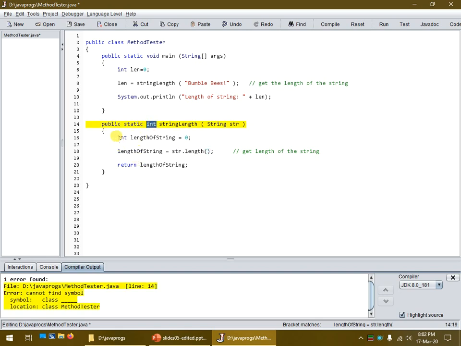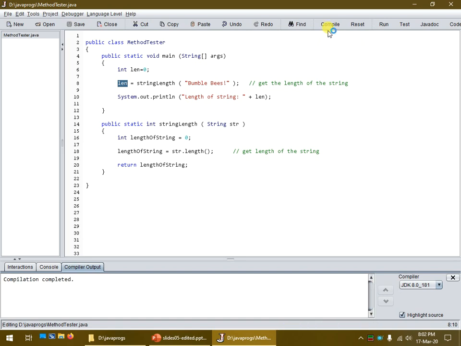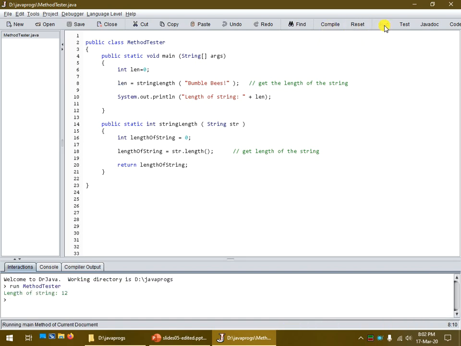So the length of string variable is an integer. The return value here is of that integer. That integer is then assigned to the integer in the main method. A lot of variables here, a lot of integers going on. But let's compile this. Should be working fine. And we should have the length of the string is 12, because that's how many characters there are in bumblebees.